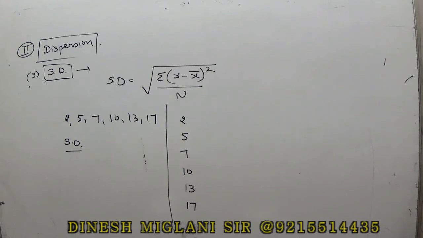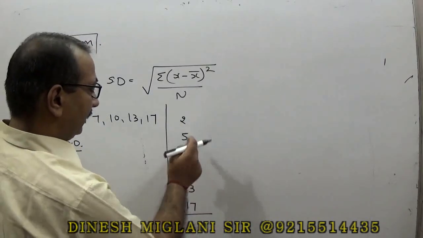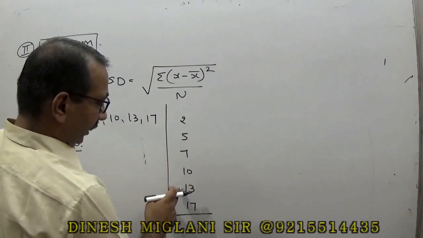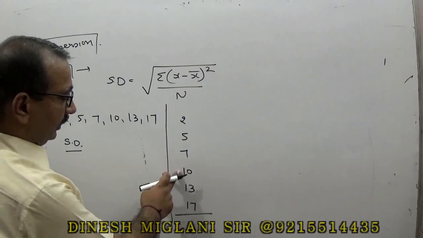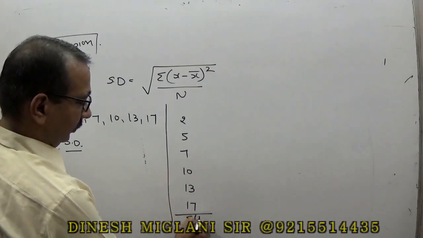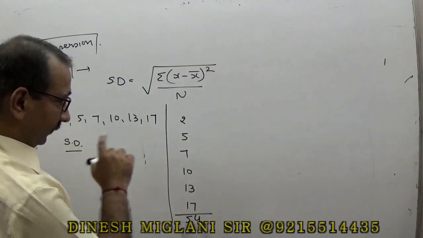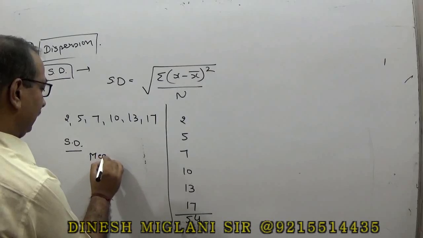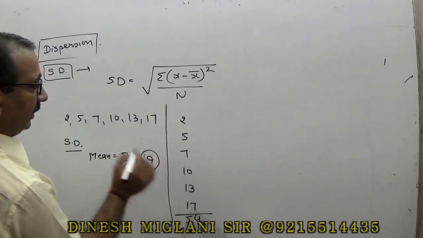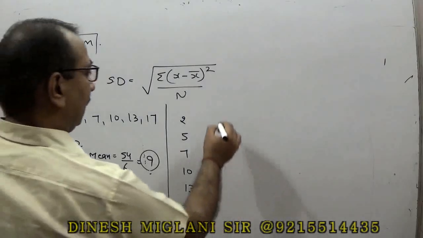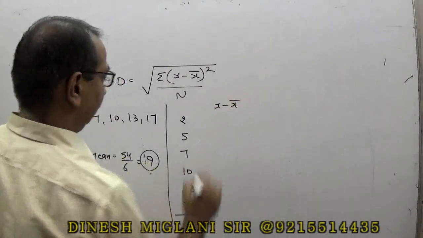For that, add all of them: 2, 5, 7, 14, then 13 makes 27, 10 makes 37, and 17 makes 54. The number of terms is 6, so the mean is 54 by 6, that is equal to 9. That's the first step.